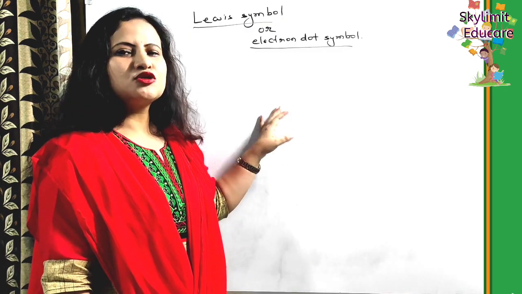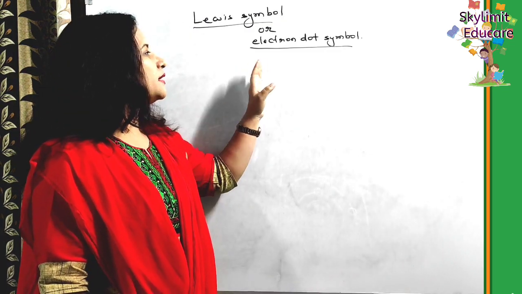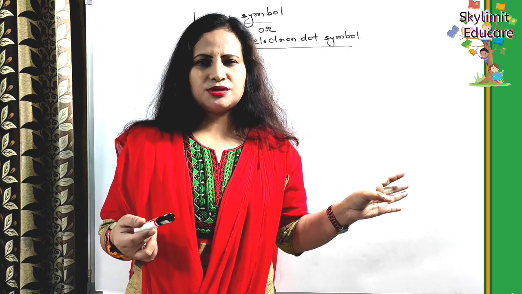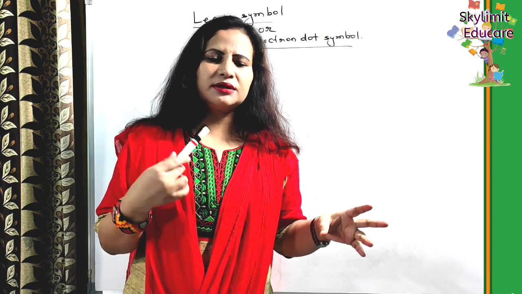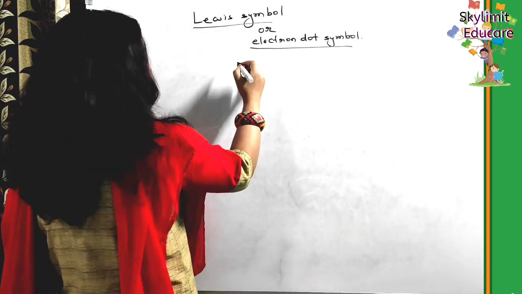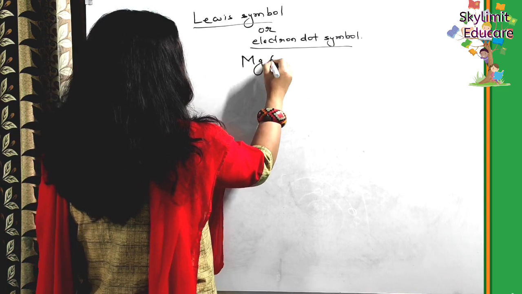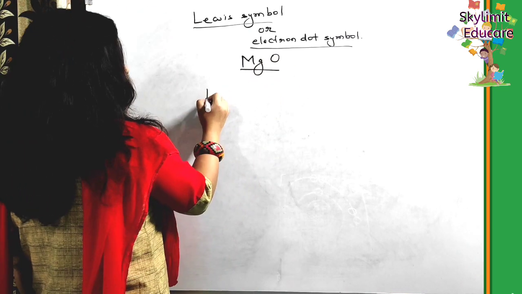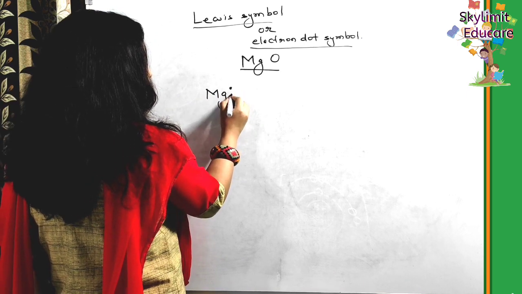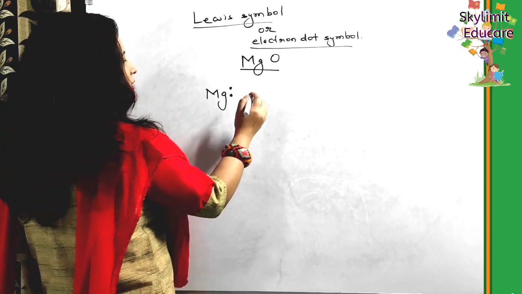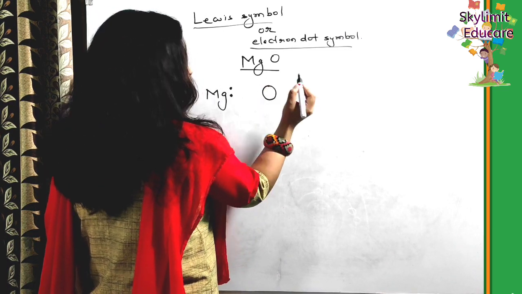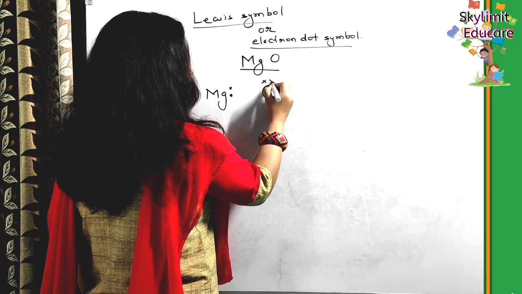Okay. So students, in the Lewis symbol or the electron dot symbol, we just represent the valence electrons. Instead of writing all the shells and all, we only represent the valence electrons. Let us write the Lewis symbol for magnesium oxide. Okay. So as you can see, magnesium has 2 valence electrons, right? So we can represent it by dot. And what about oxygen? Oxygen has 6 valence electrons.